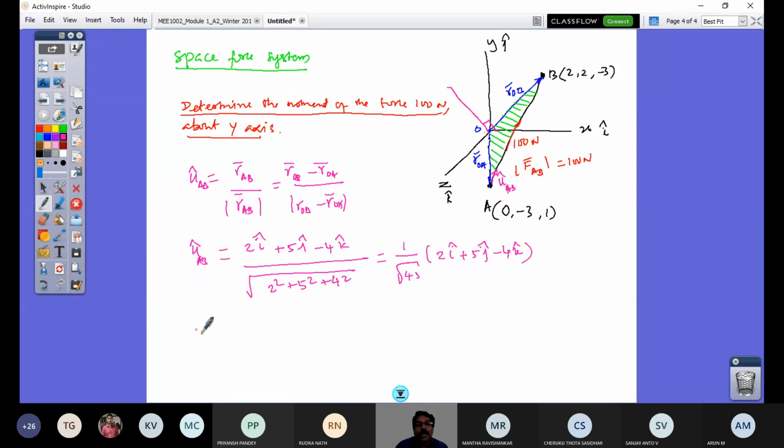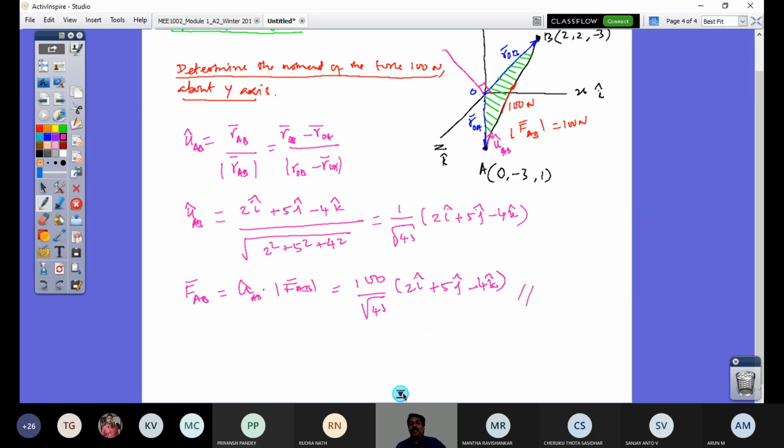So now what is my force vector? FAB vector is the unit vector times the magnitude, FAB magnitude. So that's going to be 100 by root of 45 into 2i plus 5j minus 4k. So this is my force vector. If I have my force vector, then I can easily find out what is my moment vector.